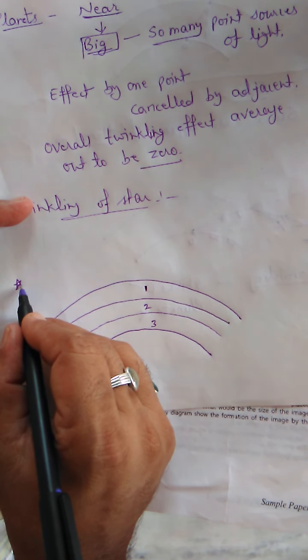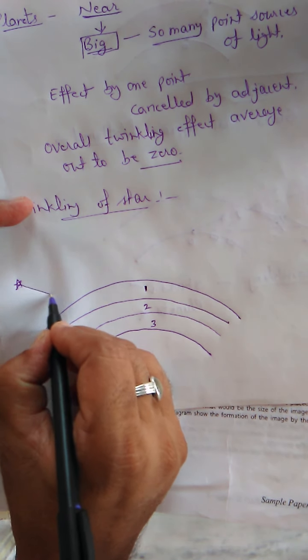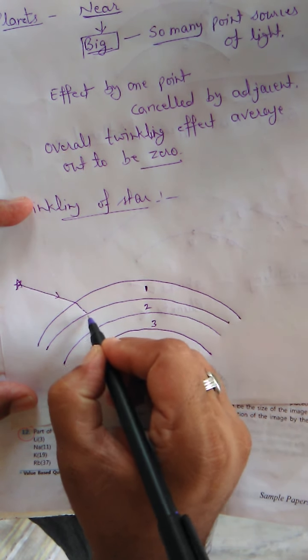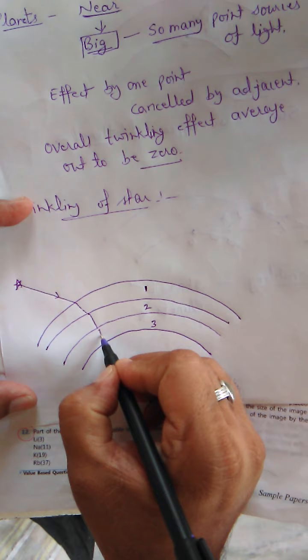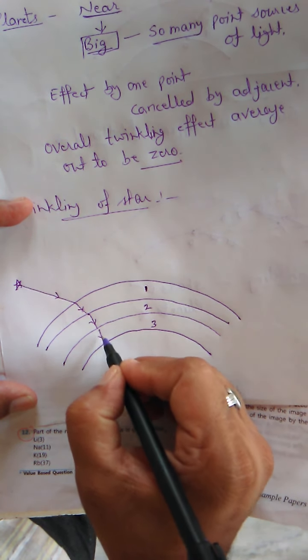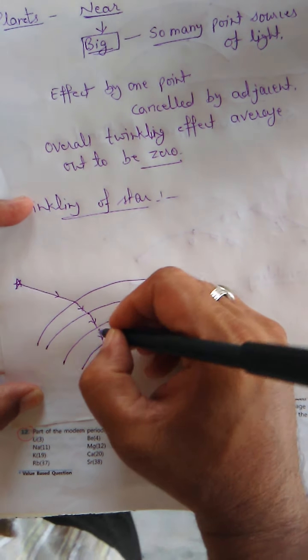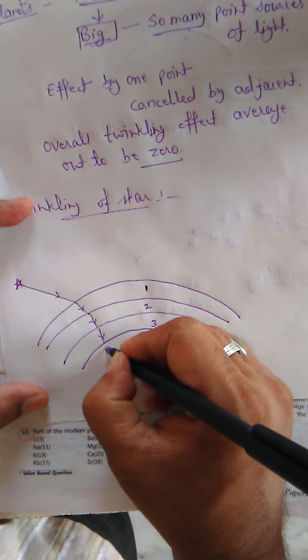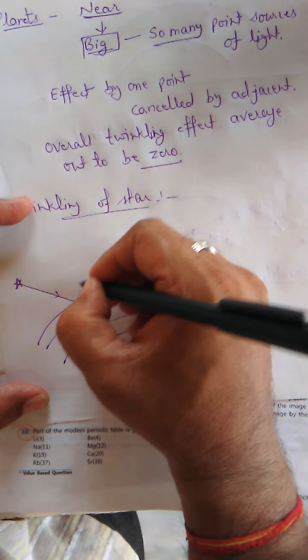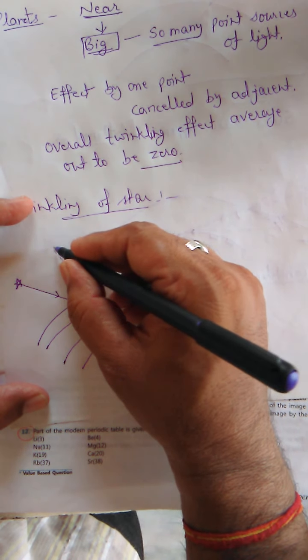If optical densities are different, then refraction would be different. Light rays coming like this will bend again and again, because all the layers have different optical densities, and the star for the observer is here.